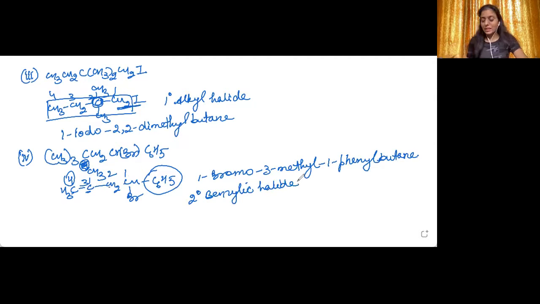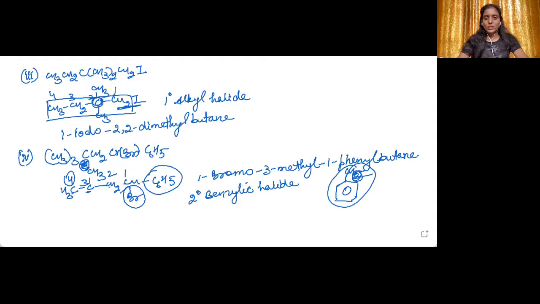Now, why secondary benzylic halide? If there is a benzene ring, to which a CH2 group is attached, this whole group is known as the benzylic group. If benzene alone is there, it is the phenyl group. If there is CH2 also on it, it is the benzyl group. Now, if I remove one more hydrogen from this, it will be a secondary benzyl group. This bromine is attached to a secondary benzylic group, so it is a secondary benzylic halide. Hope this is clear to you.